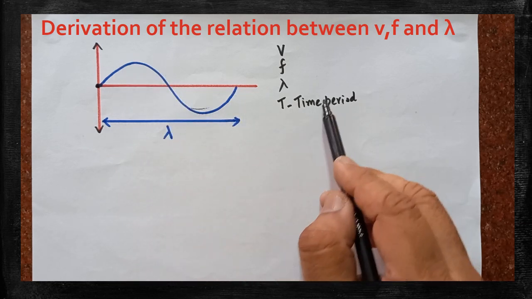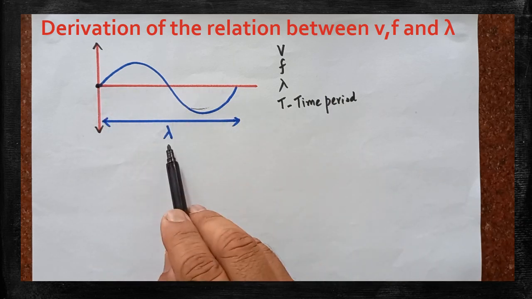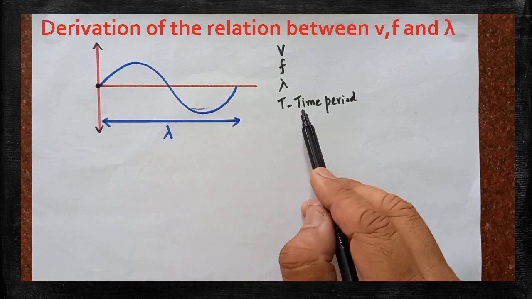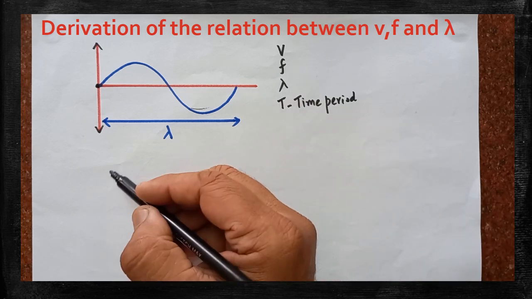We can define the same time period in some other form also. The time taken by the wave to travel lambda distance is also called the time period. To travel from here to there, it will take some time, and that is also called the time period. Now, we'll start the derivation.